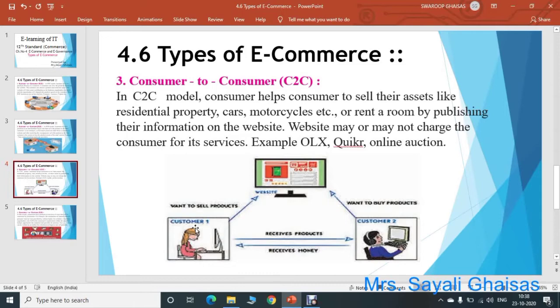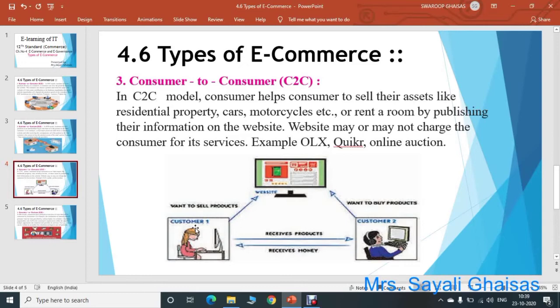To sell products, the consumer will refer to some website. Some examples are OLX, Quikr, or online auctions. So these are some examples the consumer may refer to for selling products online. These companies may charge some amount to the consumer to sell products, but sometimes they may not charge any cost.